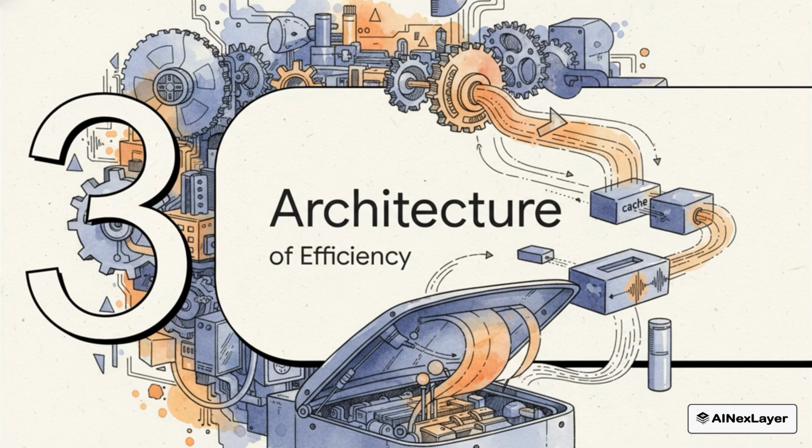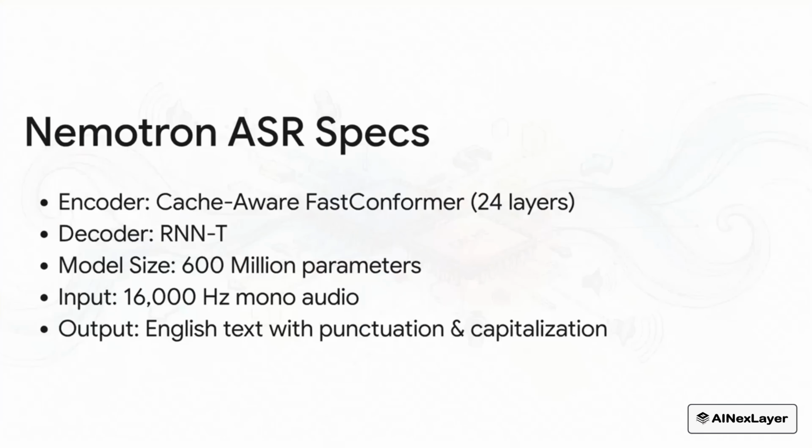So let's pop the hood and take a look inside. We're talking about NVIDIA's Nemotron Speech ASR. The encoder is a cache-aware fast conformer, and that's paired with what's called an RNN-T decoder, which is just a type of neural network that's perfect for these kinds of sequence tasks. We're looking at a 600 million parameter model that takes in standard mono audio and spits out clean English text with all the punctuation and capitalization done for you.